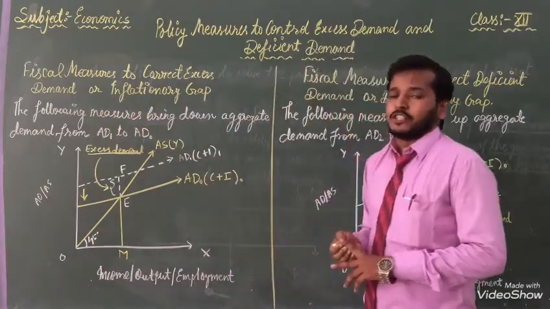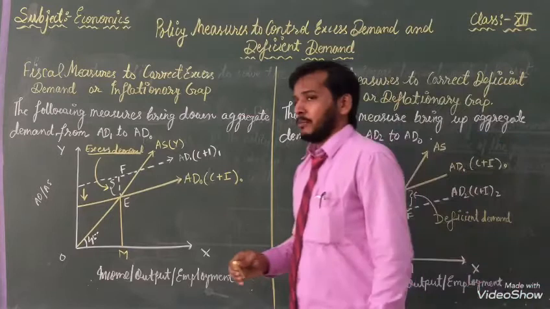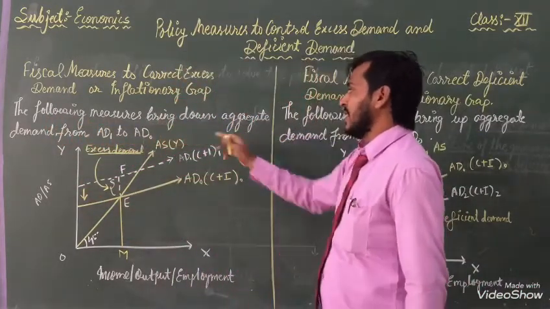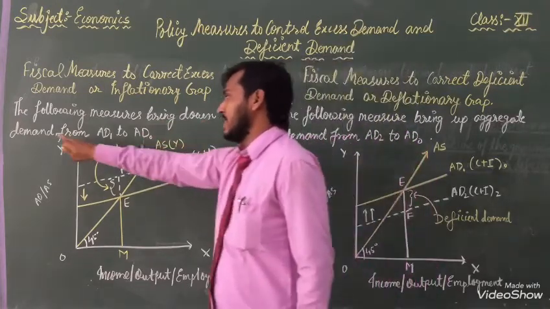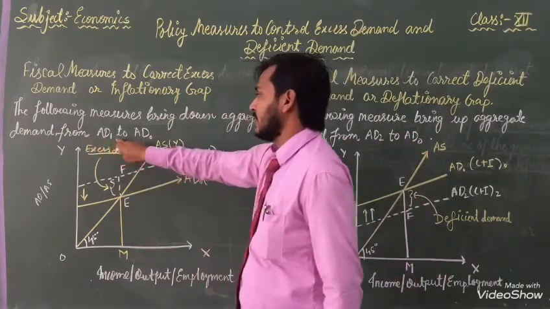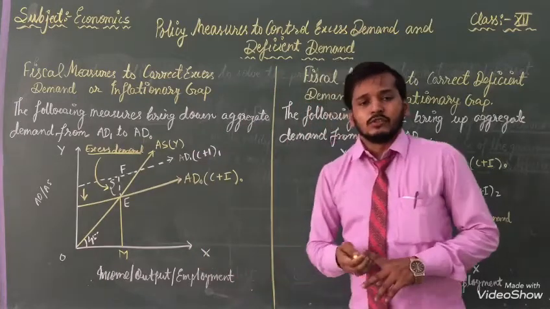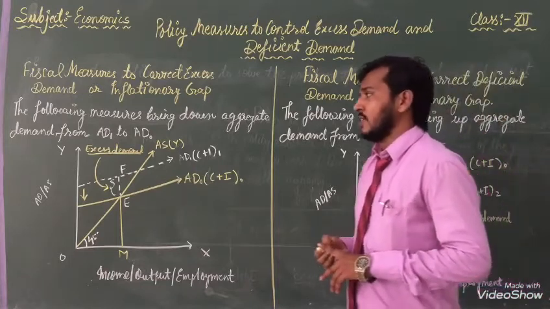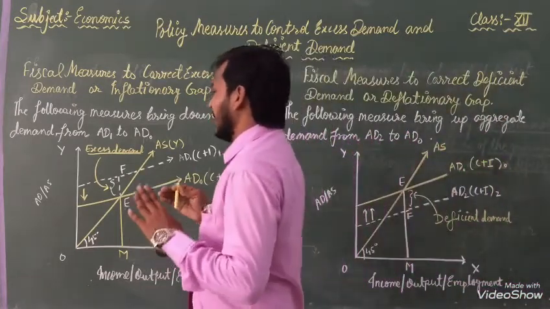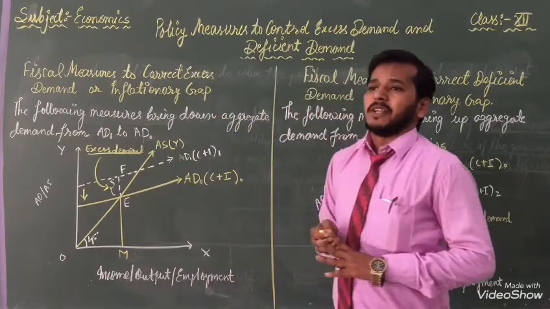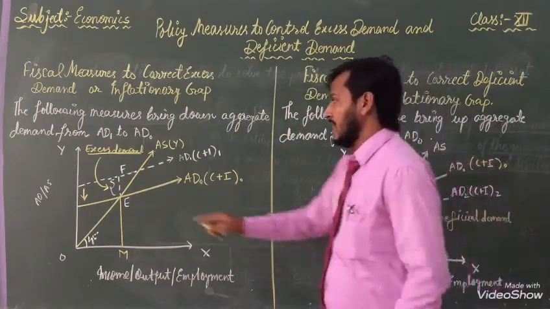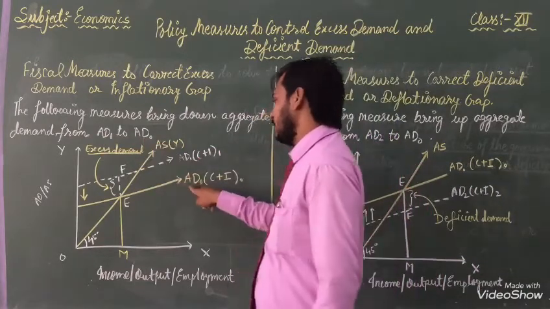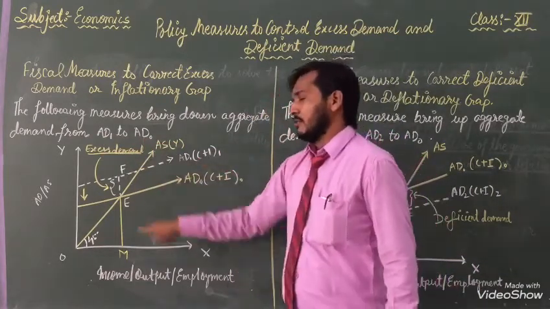Excess demand we are going to calculate with the help of the following measure, bringing down aggregate demand from aggregate demand 1 to aggregate demand 0. There are two positions I have written in front of you. According to that we can know what the excess demand is. On behalf of that we can know AD1 to AD0, the difference between both.